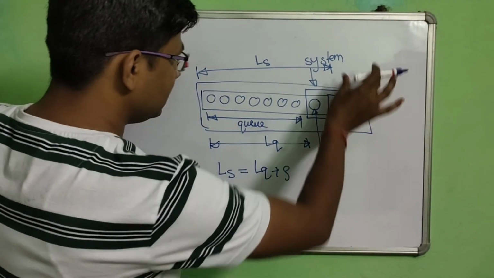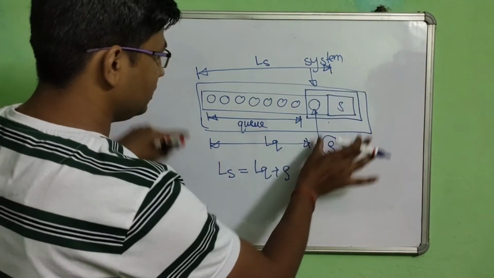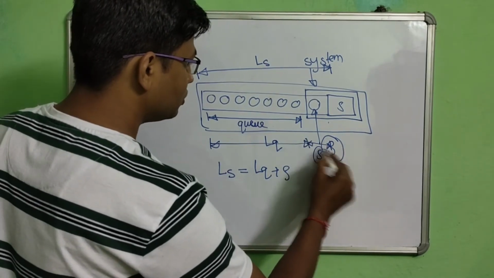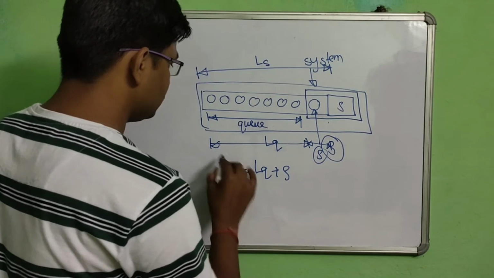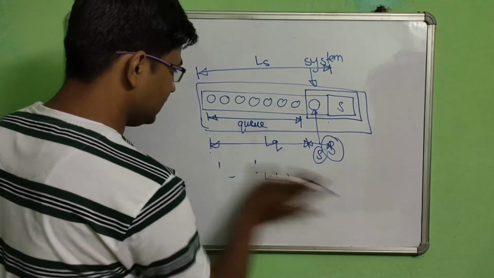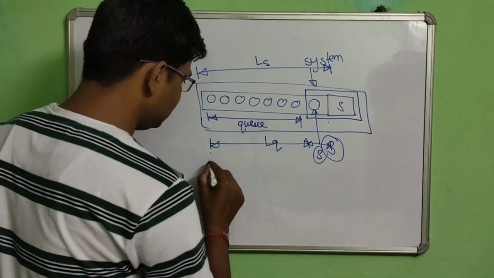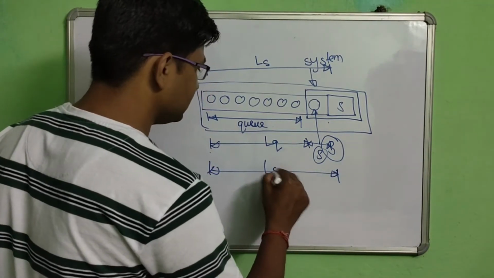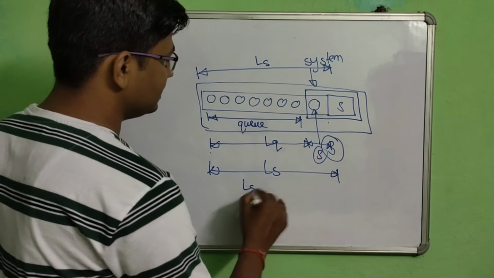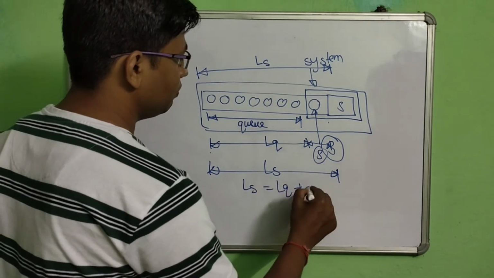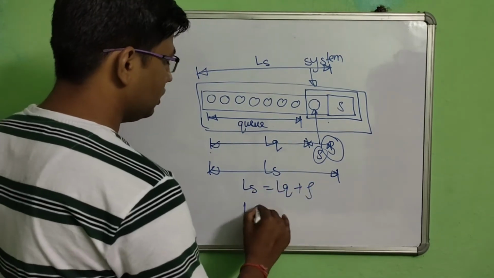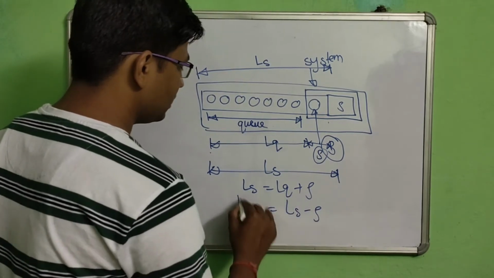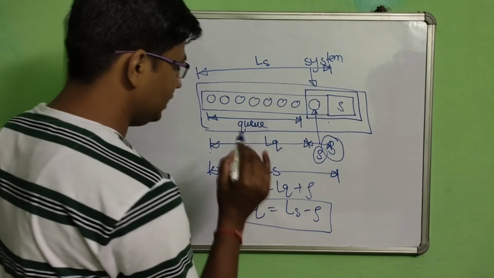You can see that this is LS and this is LQ and this is rho. So LS is LQ plus rho, or LQ is equal to LS minus rho. So this is the formula for LQ.